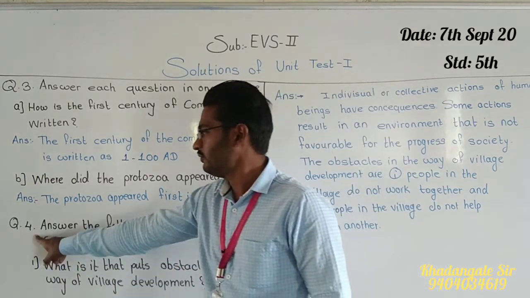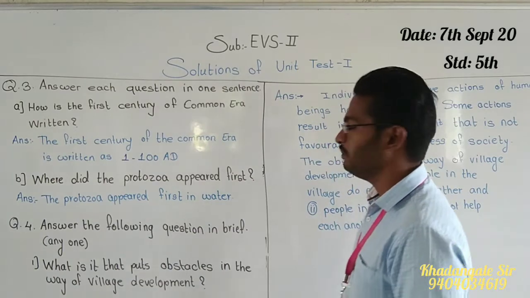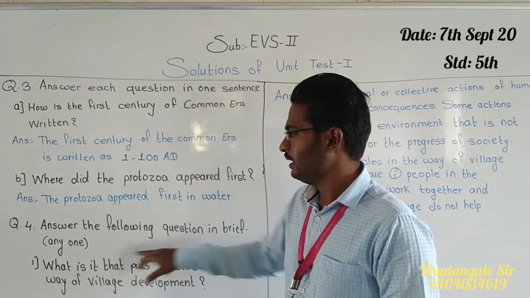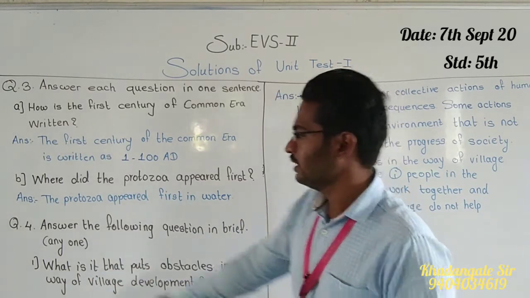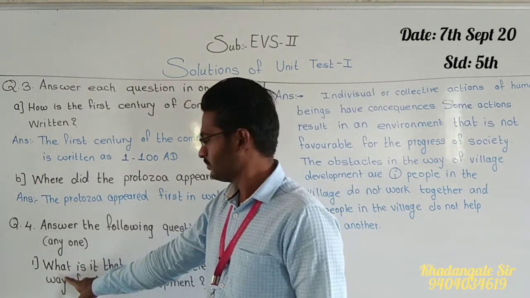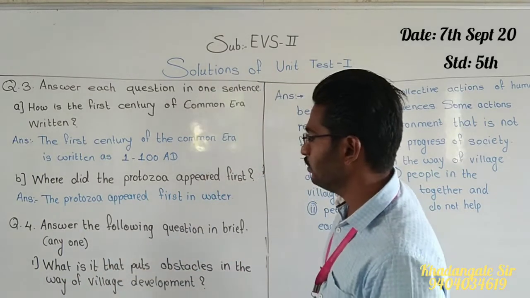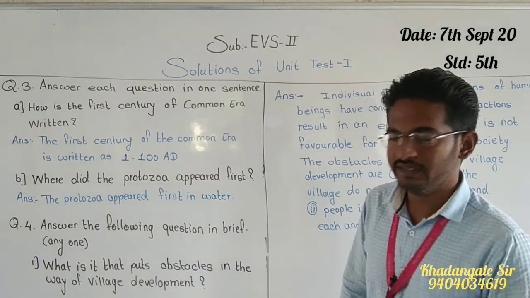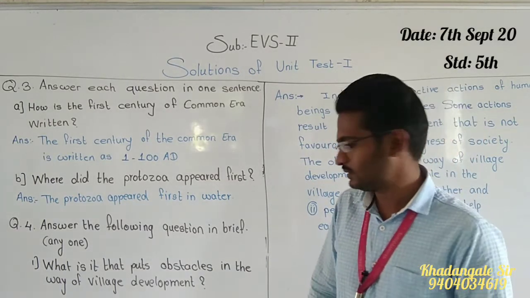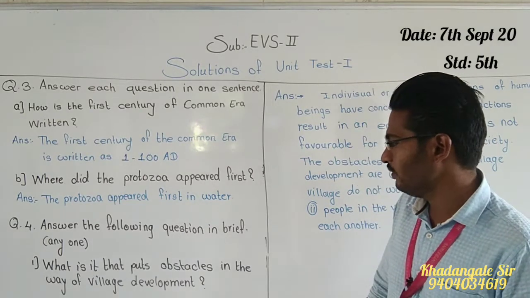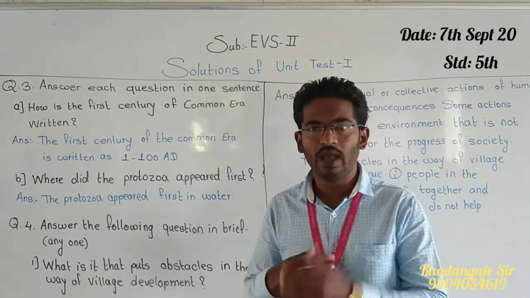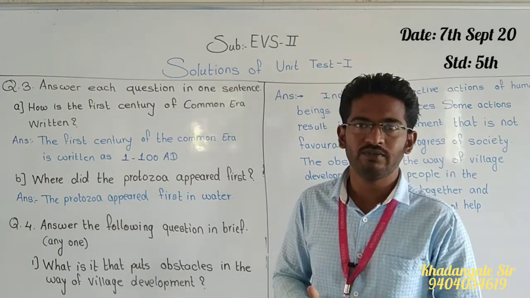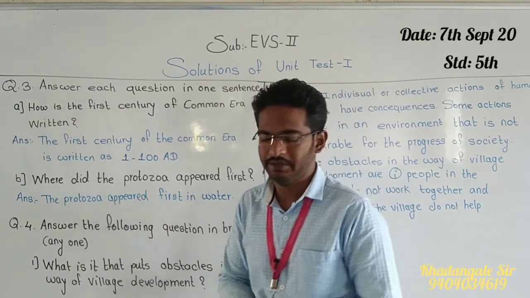Okay. Now question number 4. Answer the following question in brief, any one. First question is, what is it that puts obstacles in the way of village development? It means why villages are not able to make development, what problems they are facing, that we have to write here.